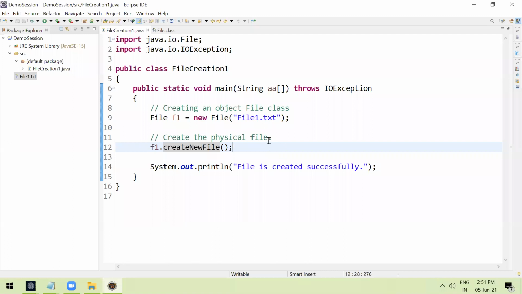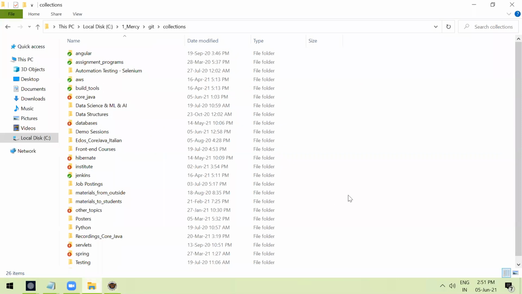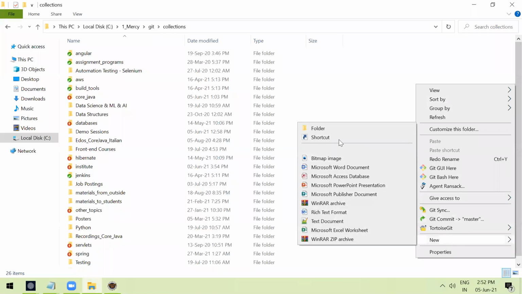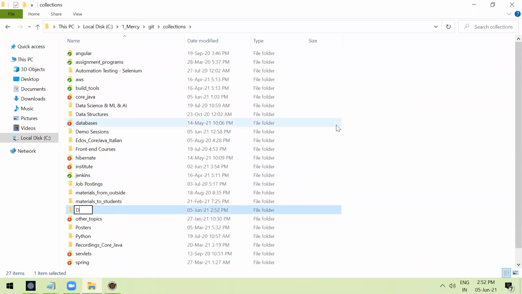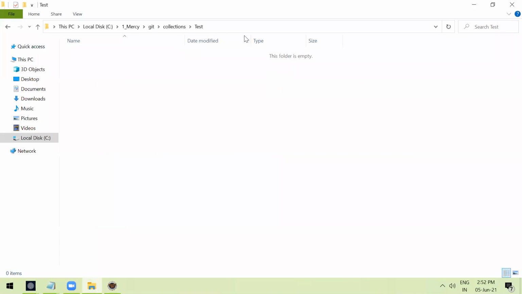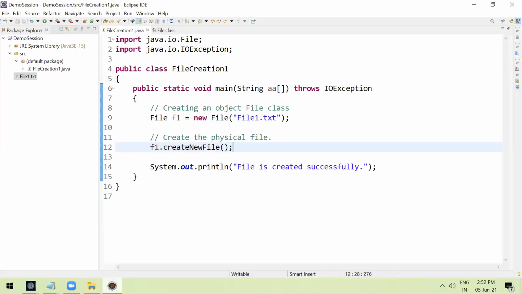Now, I don't want to create it here. I want to create it in some specific location. Suppose I have one Test folder, and inside the Test folder I want to create one text file. What can I do? Simple. Copy this location and paste it here, with one more slash.